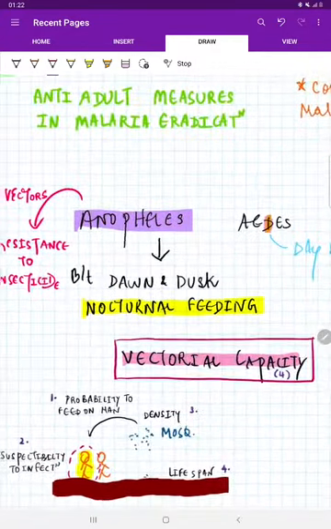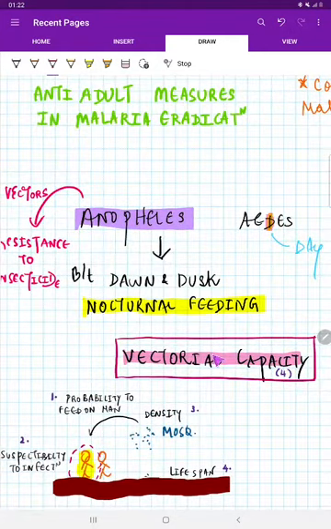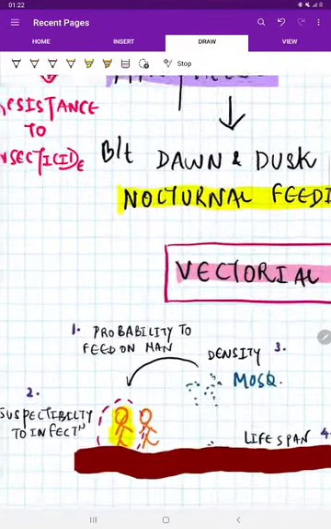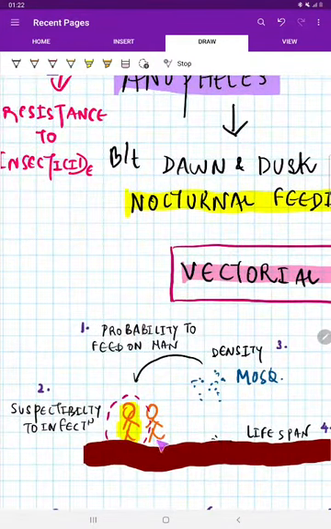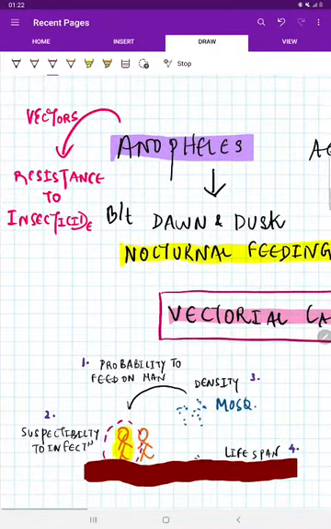Now coming to the last important topic, that is vectorial capacity. What is this vectorial capacity? It means, very simple. See, this is a malaria infected person. It is a normal person. Now there is a group of mosquitoes present here. So there are chances that this mosquito can bite him and can bite him. There are chances that this mosquito can die also.